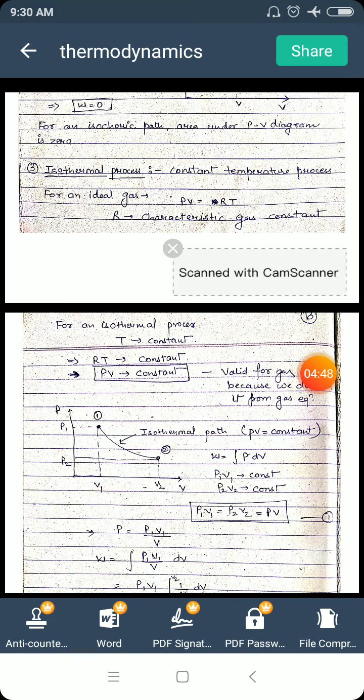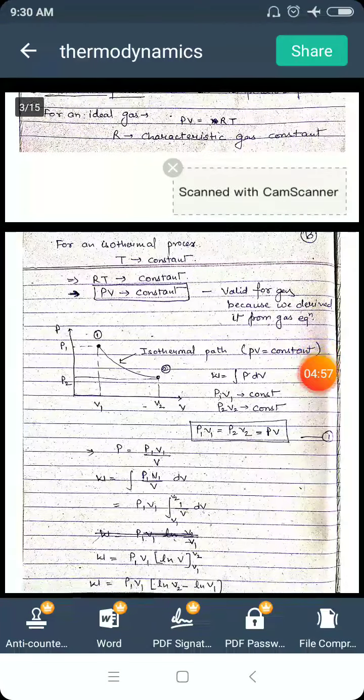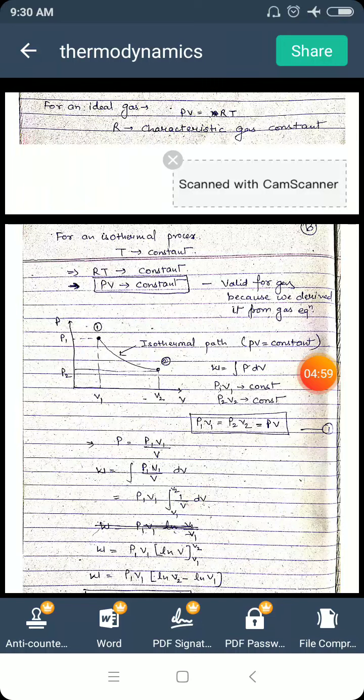So now consider this equation. This is an equation for ideal gas, PV equals RT, where R is a constant, P is pressure, V is volume, and T is temperature. And for an isothermal process, T is constant. So on the right hand side of the equation, T is constant and R is already a constant, so RT is a constant.